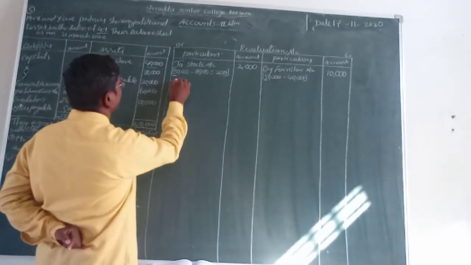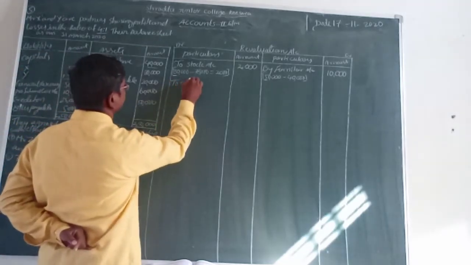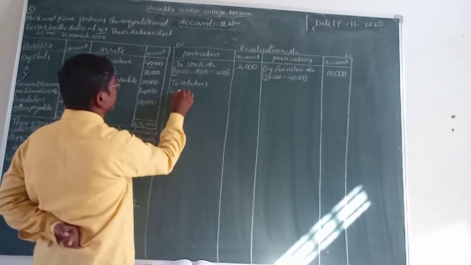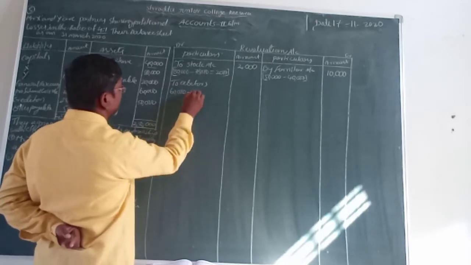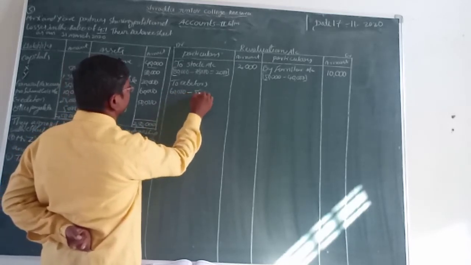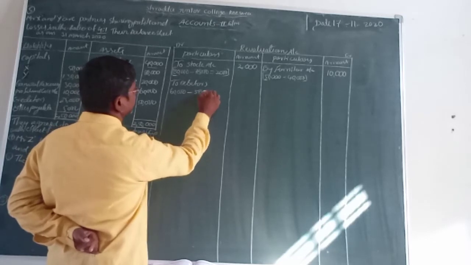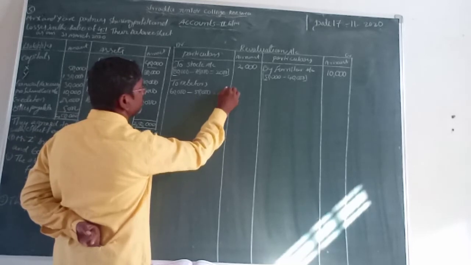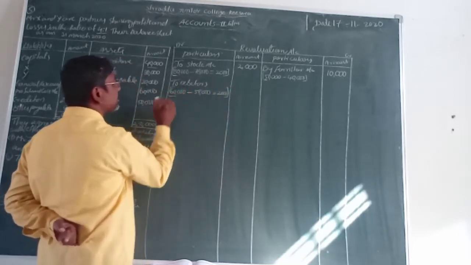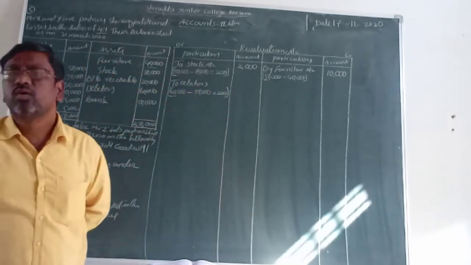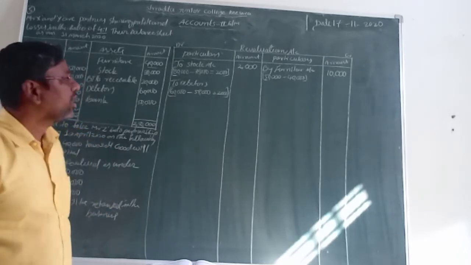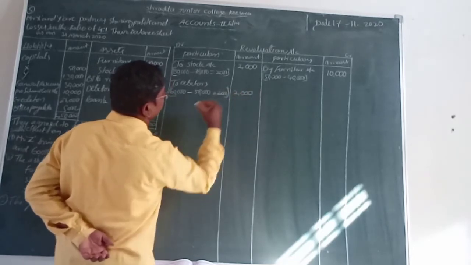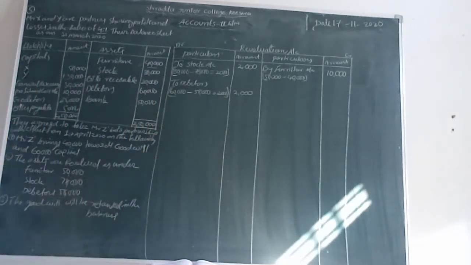To debtors, previous value 60,000 minus present value 58,000, isn't it? That is equal to remaining balance, how much? 2,000 rupees. So the debtors decreasing value is 2,000 rupees. That's why we can write here 2,000 rupees.